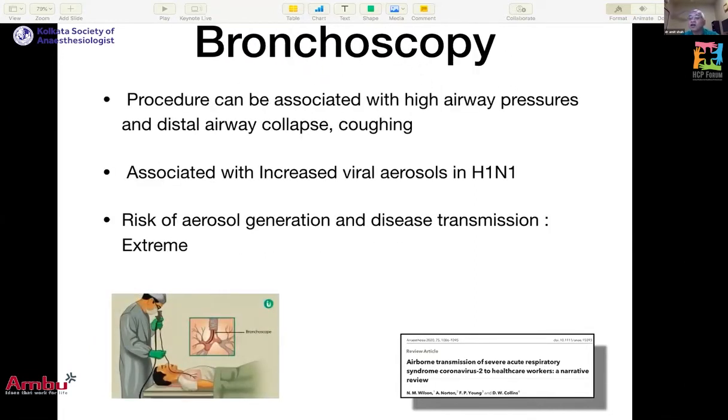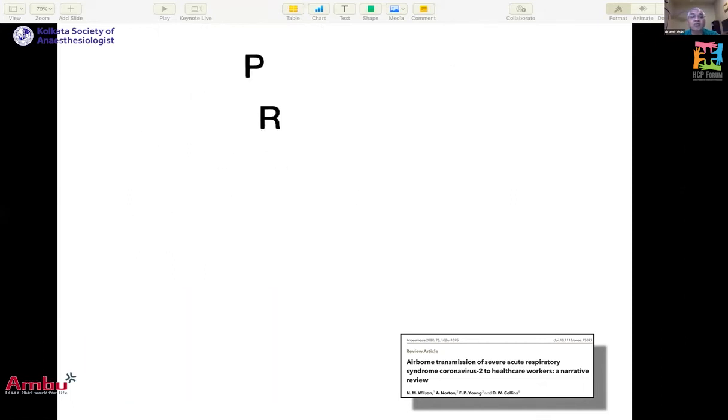Bronchoscopy is clearly identified with increased viral aerosolization in H1N1 cases and also SARS-CoV-1. It is associated with high airway pressure, distal airway collapse and coughing, and the risk of aerosol generation is considered extreme or on the higher side.